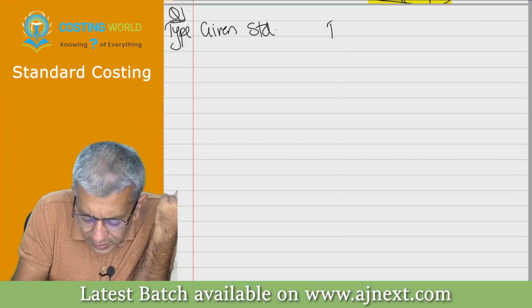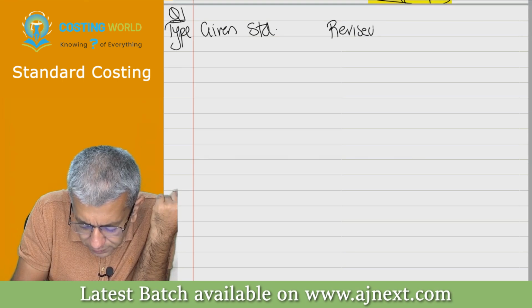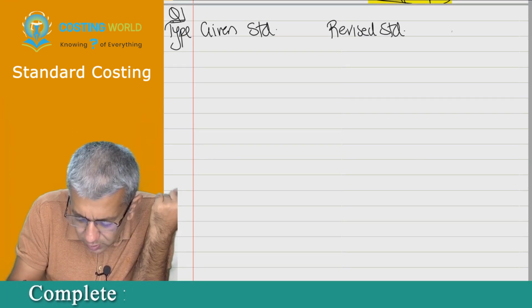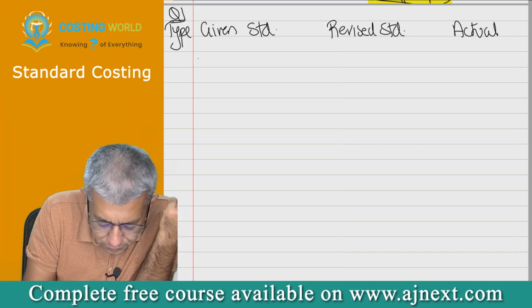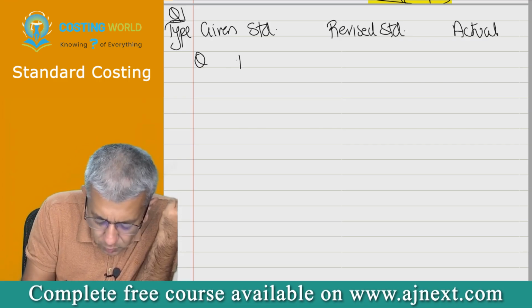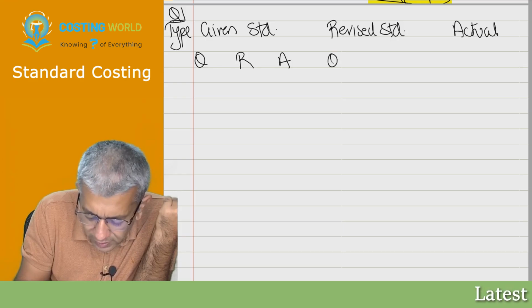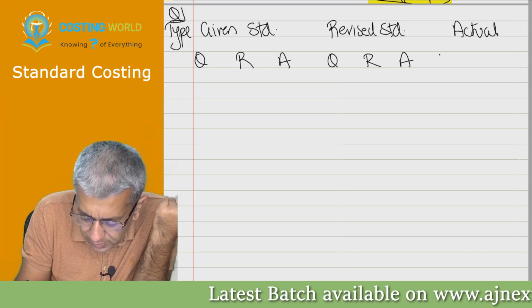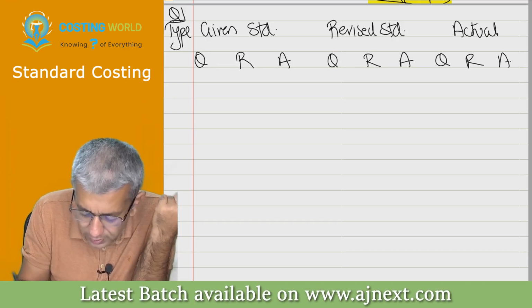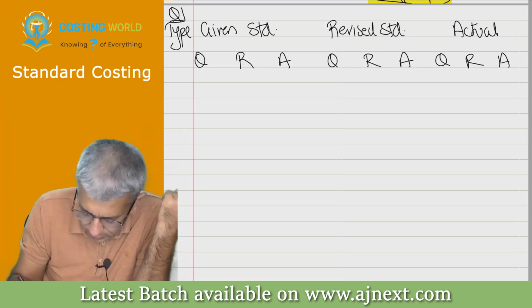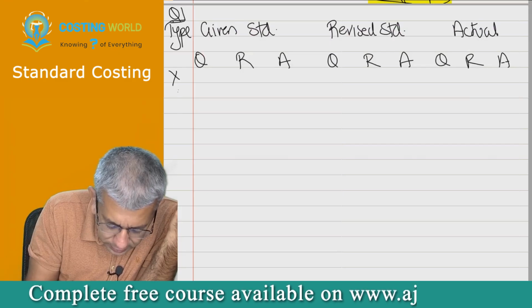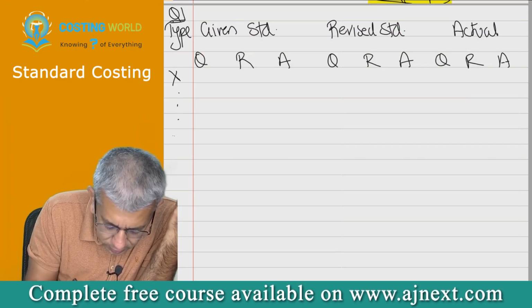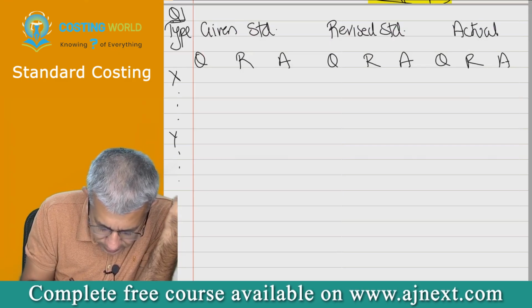Type, given standard in 1 column, revised standard in another column, actual in another column. Quantity, rate, amount. Wherever I am leaving a line, please leave a line. Quantity, rate, amount, quantity, rate, amount. Then raw material X, leave 3 lines. Raw material Y, leave 3 lines.